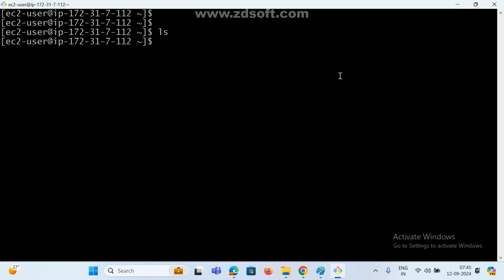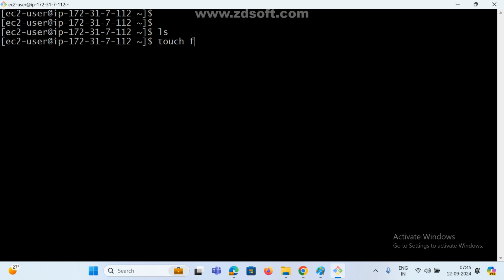How to create an empty file, guys? What is the Linux command? I want to create one empty file, without any content. An empty file. What is the command? Touch. T-O-U-C-H, touch, space.